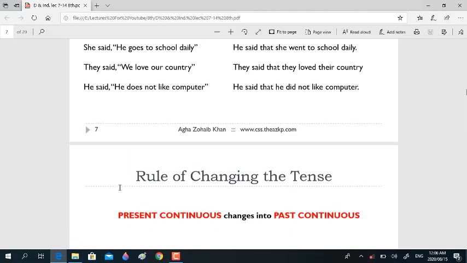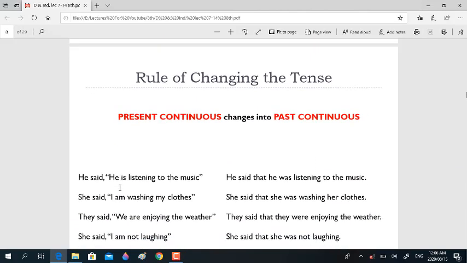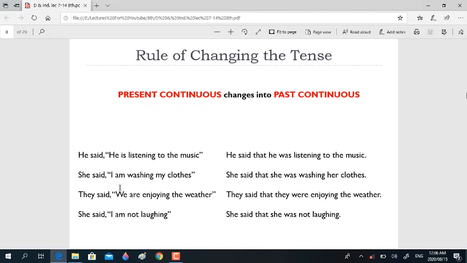Right, if you have present continuous tense, then it will change into past continuous, like he said, "He is listening to the music." He said that he was listening to the music. So this present continuous tense has changed into past continuous. Other changes, like changes in the pronoun and conjunctions, etc., will remain intact.